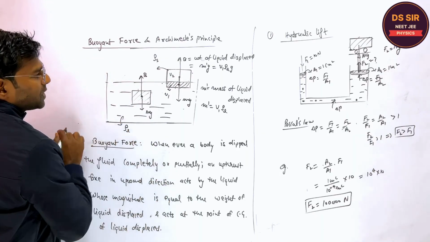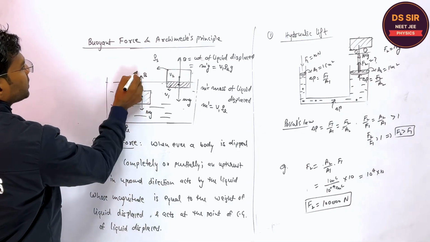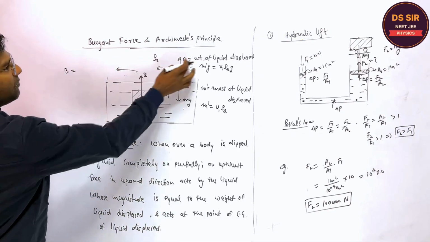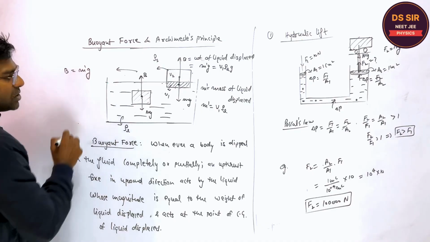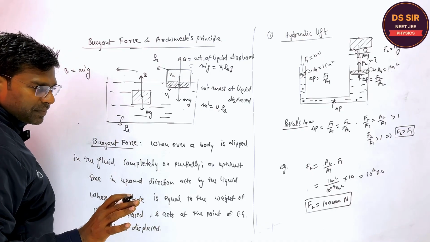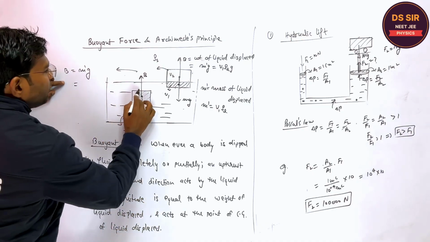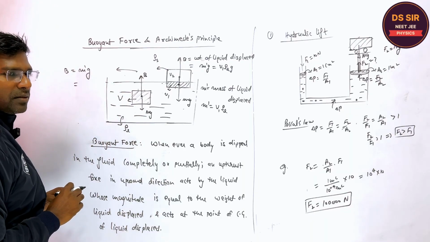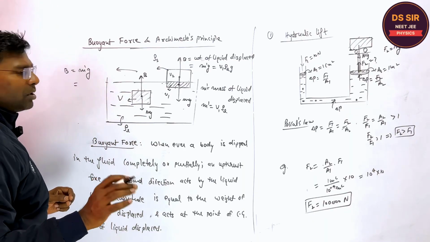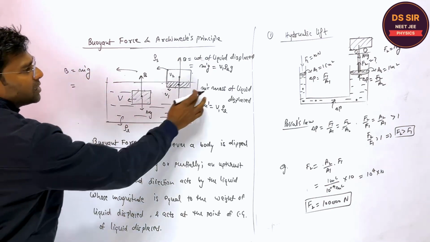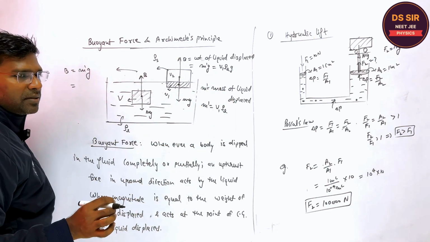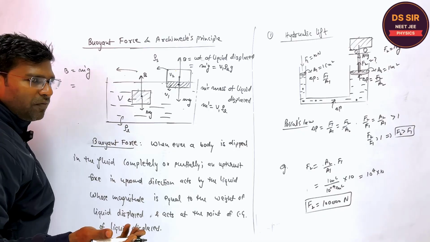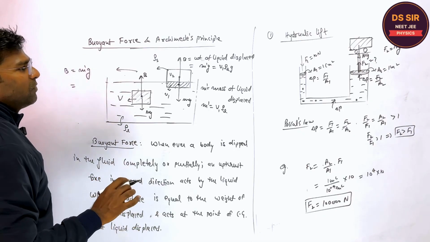Now we come to this picture. What is the buoyancy in this case? Tell me. Say weight of the liquid displaced, m dash g. Is it clear? Can you tell me, if the total volume of this block is V? So what is the m dash? M dash is the mass of liquid displaced.